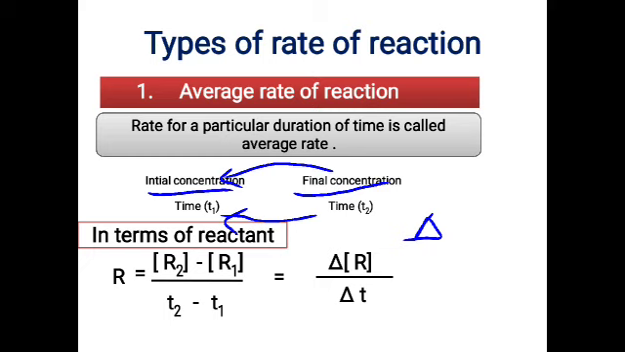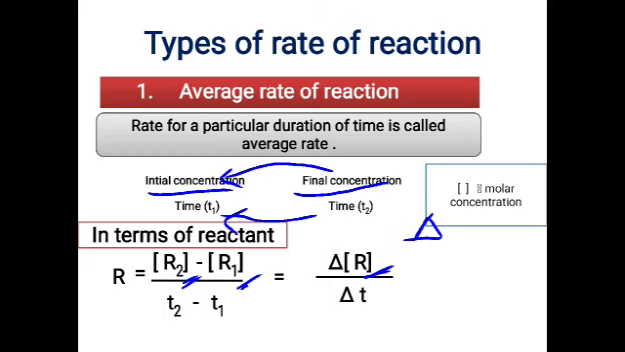Now one more thing you have noticed is the square bracket which we have used. The square brackets for the reactant, the final concentration and the initial concentration, indicate the molar concentration. That means we are expressing the concentration in molarity, so we just put a square bracket.